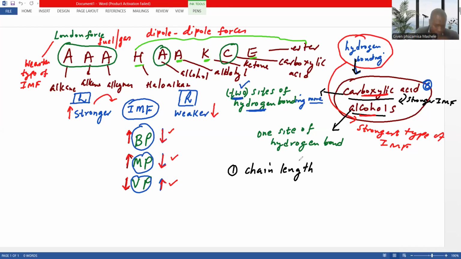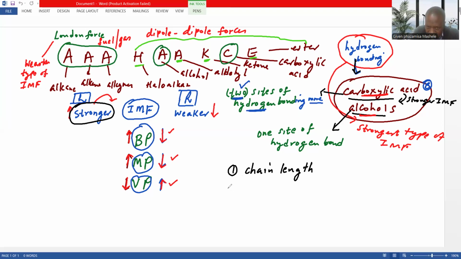Let me talk about this. An organic compound that has a longer chain length requires more energy to overcome the intermolecular forces. Because of that, the boiling point will be higher, since more energy is required to overcome this stronger intermolecular force. As a result, the boiling point will be higher, the melting point will be higher, but the vapor pressure will be low.